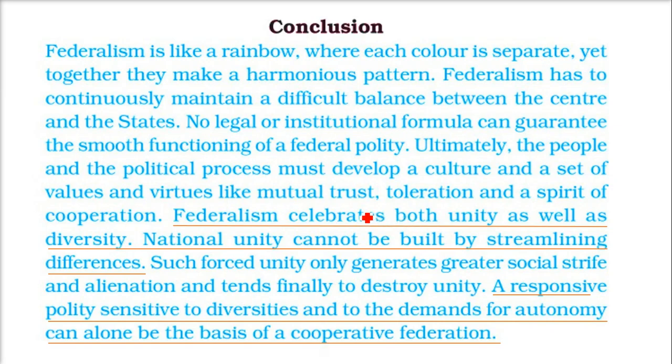So federalism celebrates both unity as well as diversity, and this is especially between the central government and the state governments. National unity cannot be built by streamlining differences. So we need to have as few differences as we can think of. A responsive polity, or politics, should be sensitive to diversities. That is, India is full of diversity.